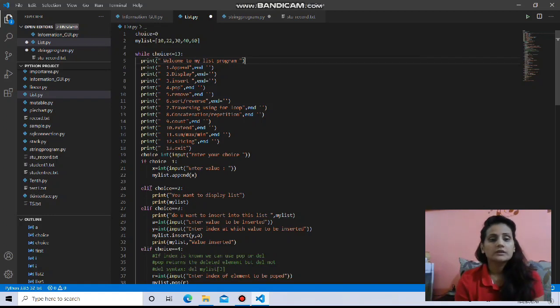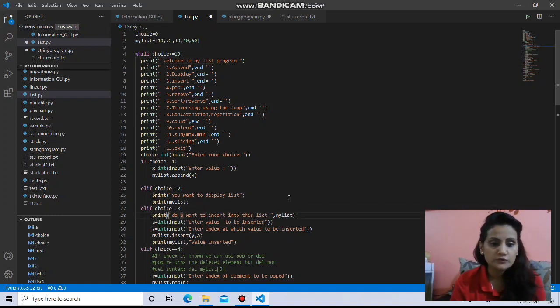Clear? Then if the choice is 2, this is very simple. Print my list means choice 2 is only displaying the content of the list using a print statement that you understand very well. Now that is choice number 3.